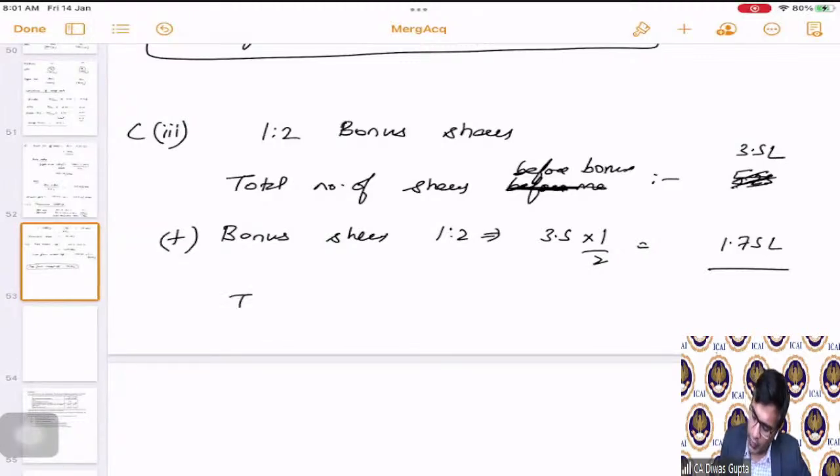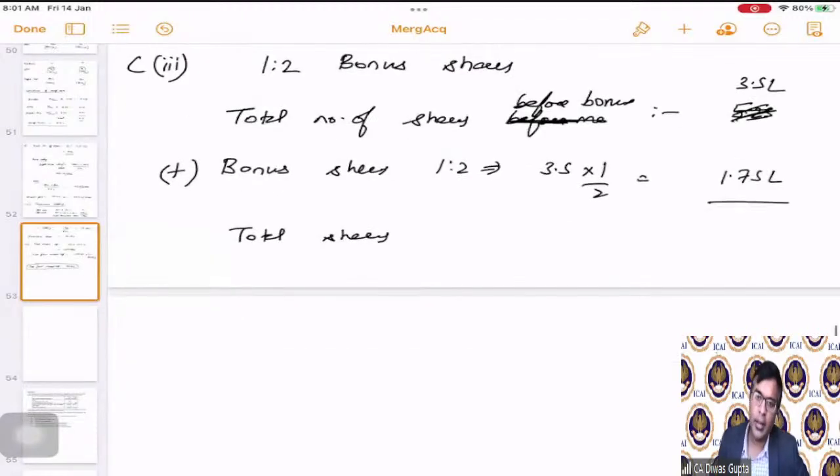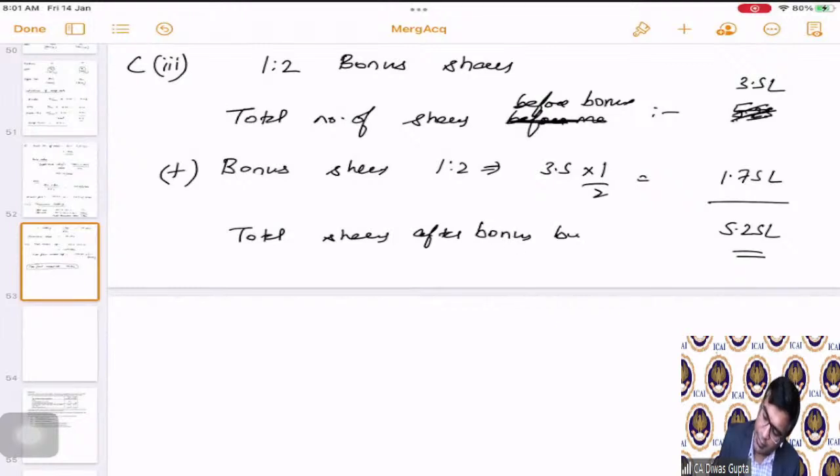Hence, the total shares is going to be 5.25 lakhs. These are the total shares after bonus, but before split.